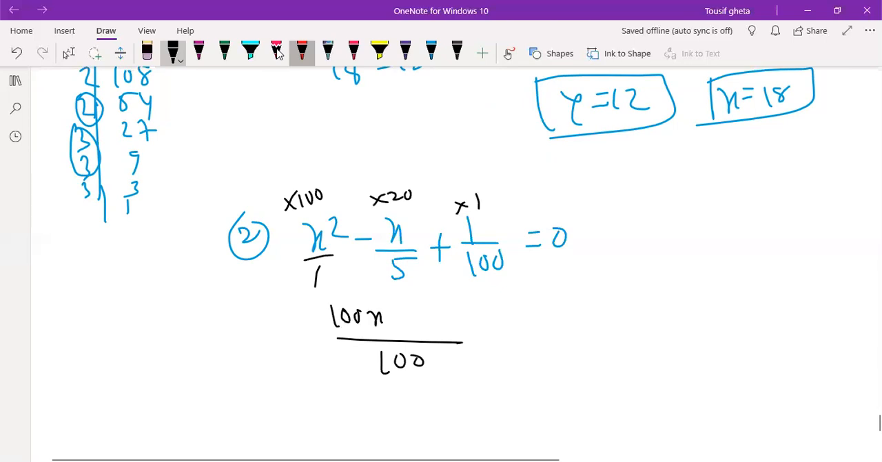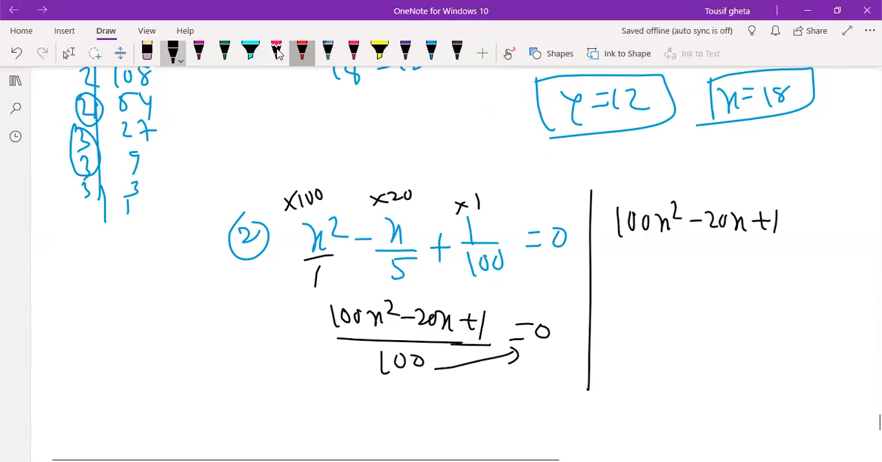100x square minus 20x plus 1 equals 0. If you cross multiply, you get 100x square minus 20x plus 1 is equal to 0. Find the root of the quadratic equation. They did not mention any particular method, such as the formula method, so I am using factorization.